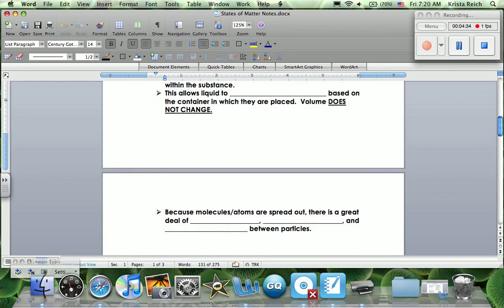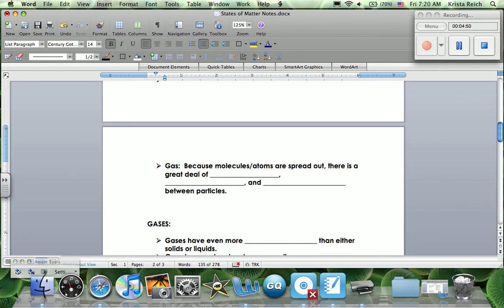Now this up here is for gases. I should probably put gas. Okay, because the molecules and atoms are spread out, there is a great deal of energy in gases. Okay, there's a great deal of energy, there's a great deal of movement, and there's a great distance between these particles. So in a gas, we have a lot of energy, a lot of movement, and a lot of distance between these atoms and molecules.